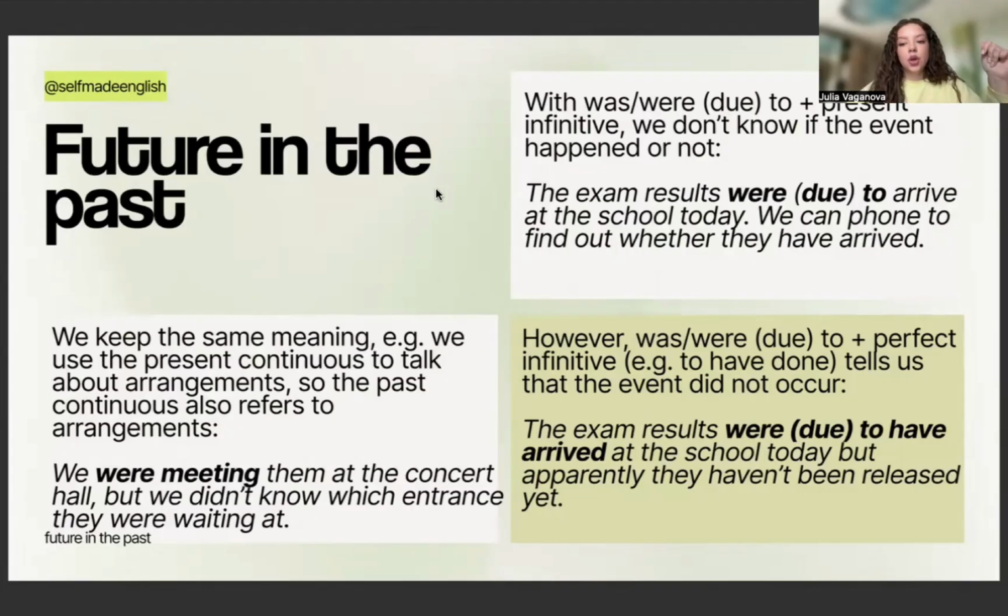The exam results were to have arrived at the school today, but apparently they haven't been released yet. We know for sure that something did not happen, right? Were to have arrived. Exactly the same happens when we're speaking about necessary and unnecessary actions. Also, please have a look at this video on my channel. So whenever we use perfect infinitive, the action did not happen.